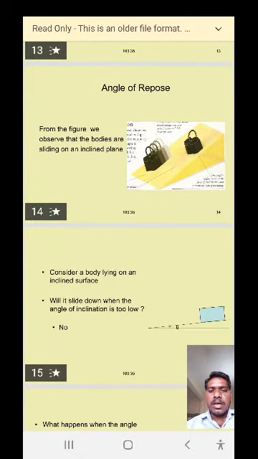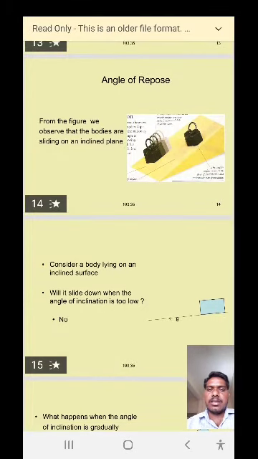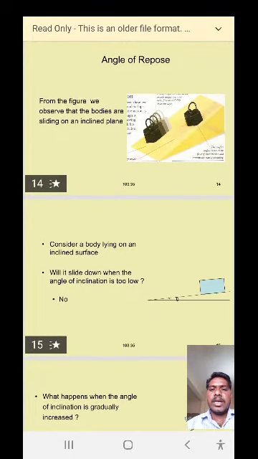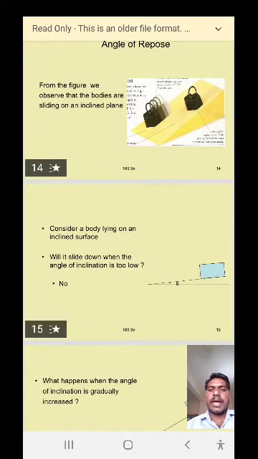Consider a body lying on an inclined surface. Will it slide down when the angle of inclination is too low?